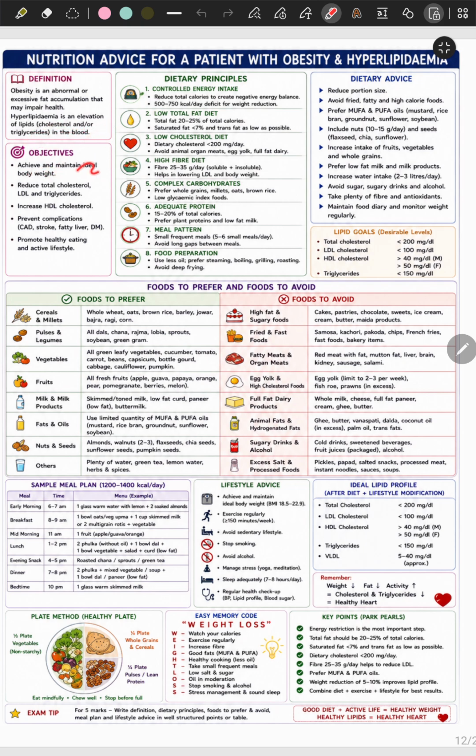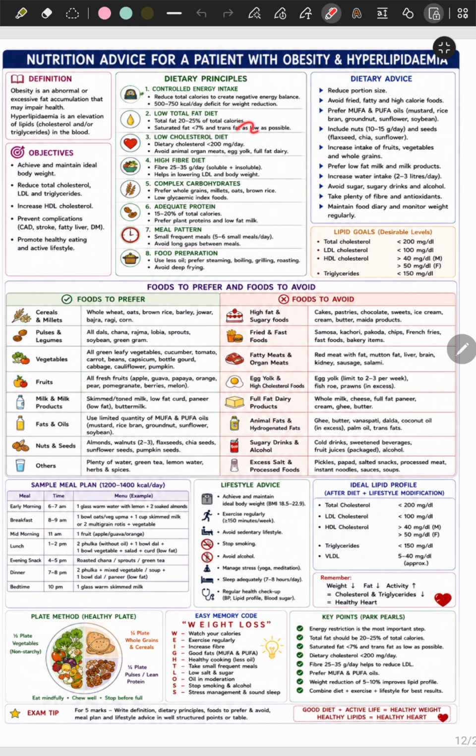First is to achieve and maintain an ideal body weight, reduce total cholesterol, LDL and triglycerides, increase HDL cholesterol, prevent complications such as coronary artery disease, stroke, fatty liver, diabetes mellitus, promote healthy eating and active lifestyle. Okay, these are the objectives. Now coming to dietary principles: controlled energy intake, reduce total calories to create a negative energy balance, 500 to 750 kilocalories per day deficit for weight reduction.